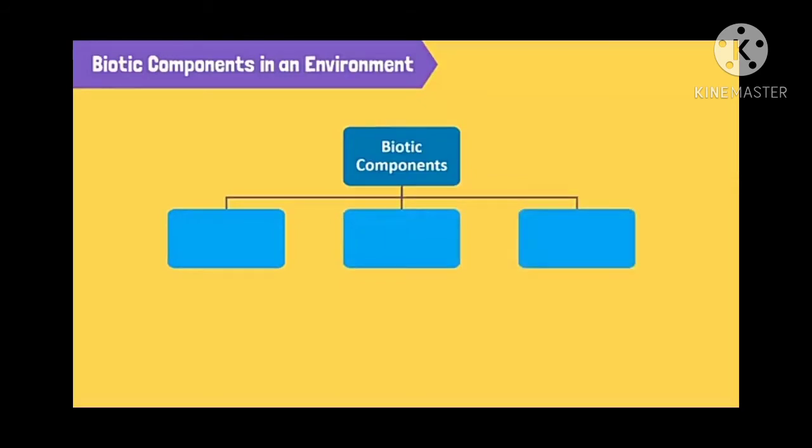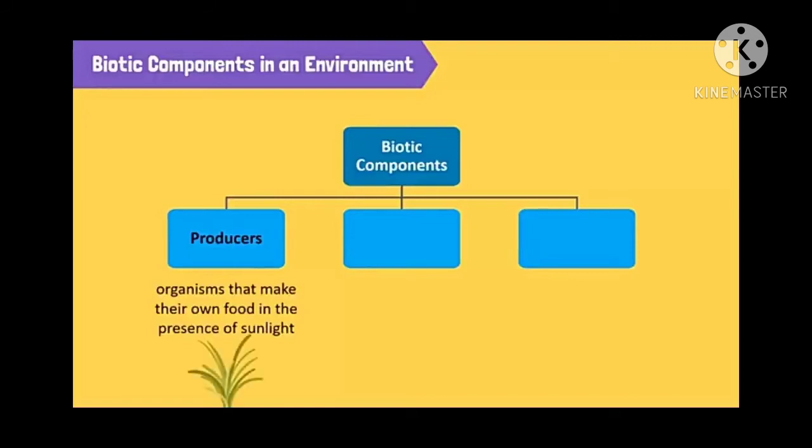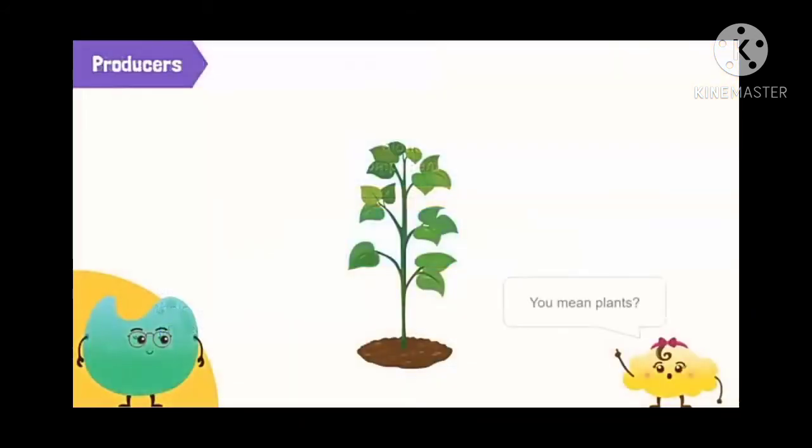All the living things are generally called biotic components. All the living things, not non-living things, but only living things are called biotic components. Biotic components include three main categories, like producers. What do producers mean? Organisms that make their own food in the presence of sunlight.